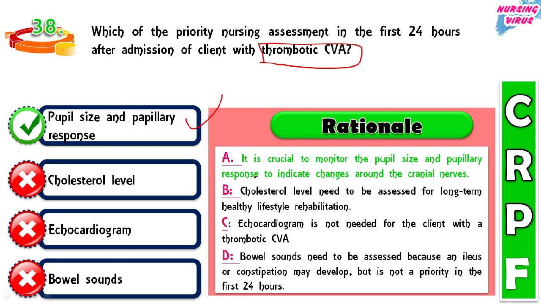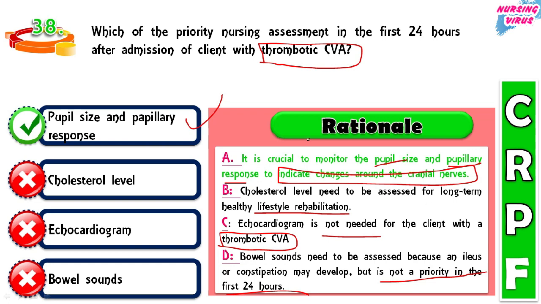So here the reason: it is crucial to monitor the pupil size and the pupillary response, mainly to indicate changes around the cranial nerves. The remaining options like cholesterol level are mainly needed for long-term rehabilitation of the CVA patient, and the echocardiogram is not needed in case of thrombotic CVA, and the bubble sounds also need to be monitored, but it is not highly prioritized in the first 24 hours. So the first option we can go with.